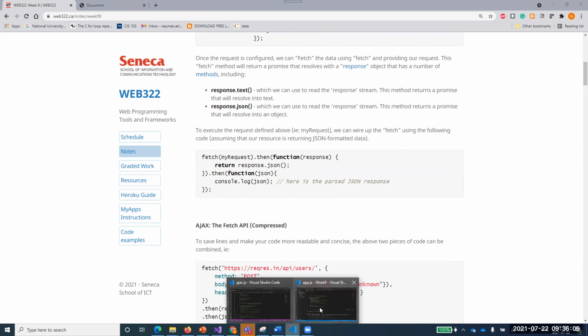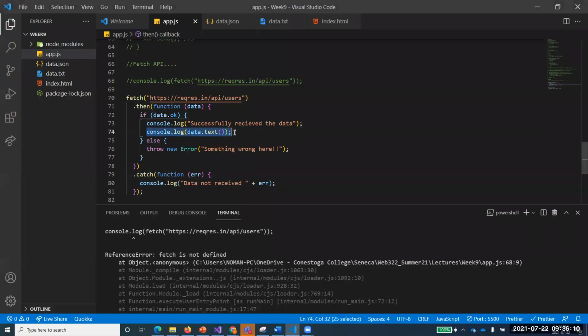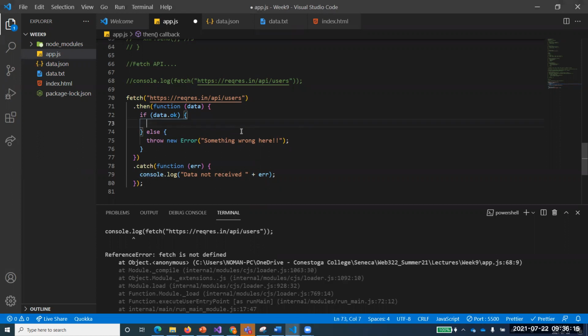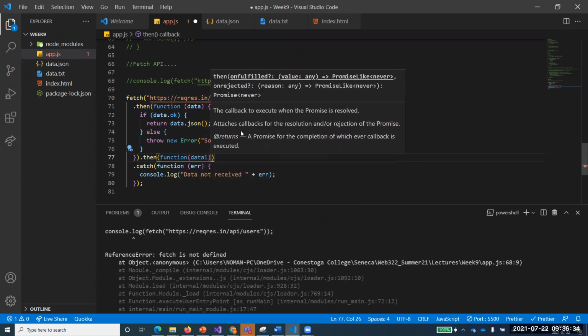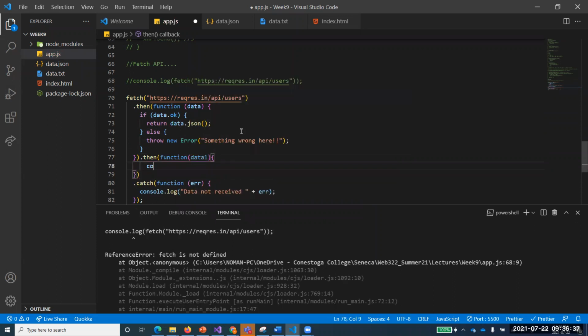So you see here, let me just do that. Rather than just converting it over here, for example, let's return data.json. So I'm returning that data.json over here, and I need another then over here now. Then function and data1, for example, just receiving it over here. Console.log, and now if I print data1, what should it print? See here.